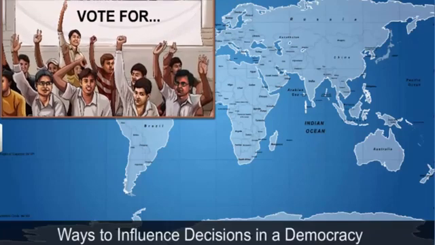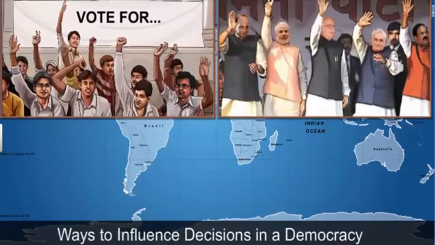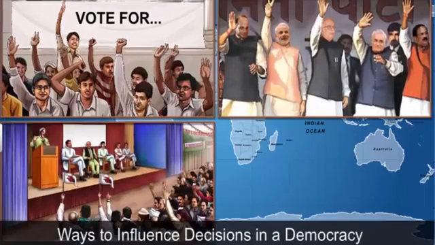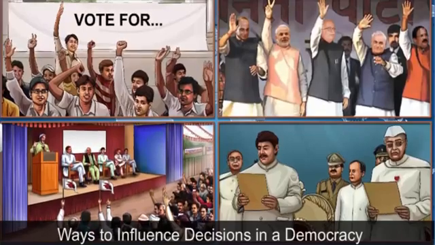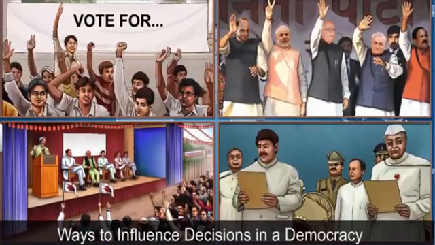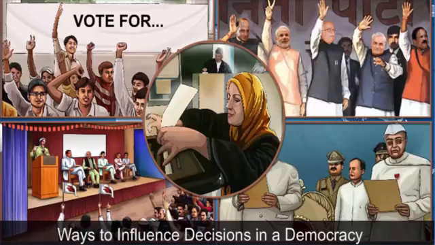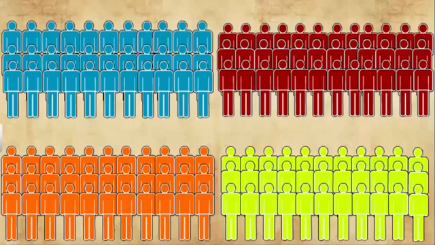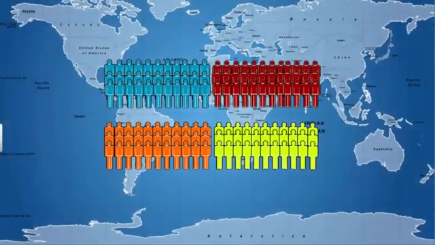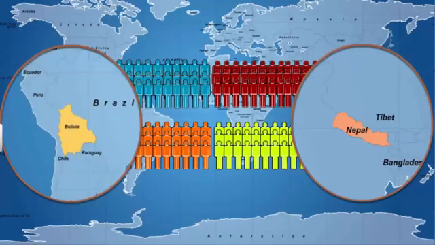Another way of influencing the decisions in a democracy is by participating in politics, creating parties, contesting elections, and forming governments. The rest of the populace can do so at a very broad level by voting. However, there are indirect ways in which people can get governments to hear their demands or points of view. They could do so by forming an organization and mobilizing people with common interest, as they did in Nepal and Bolivia.